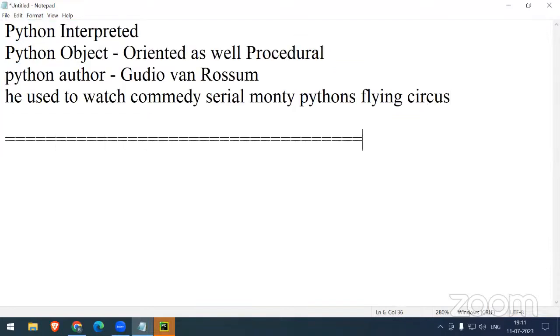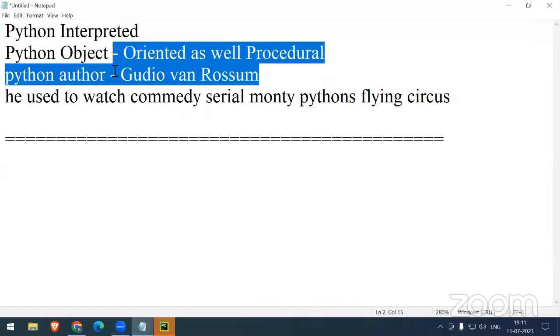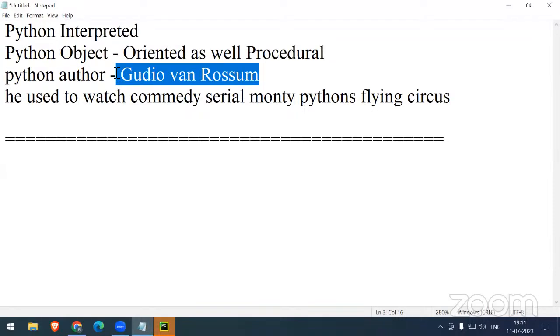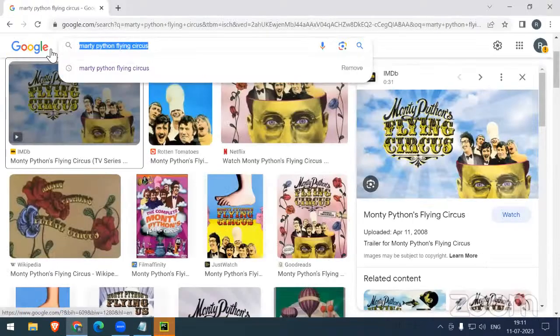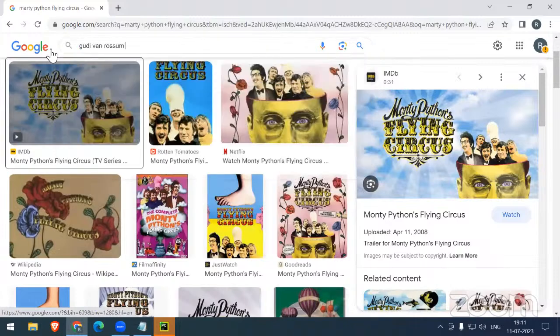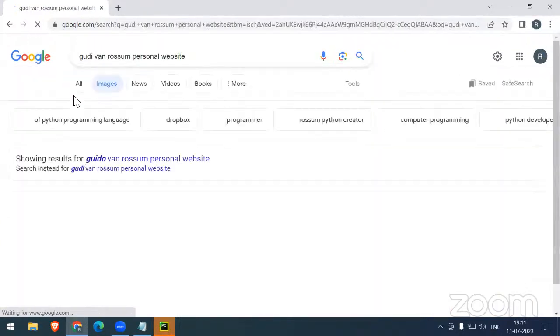But regarding the Guido van Rossum story, his name is very hard to pronounce for English people and US people. They are calling it something very ugly also. That is the reason Guido van Rossum created his own personal website. I can show you.